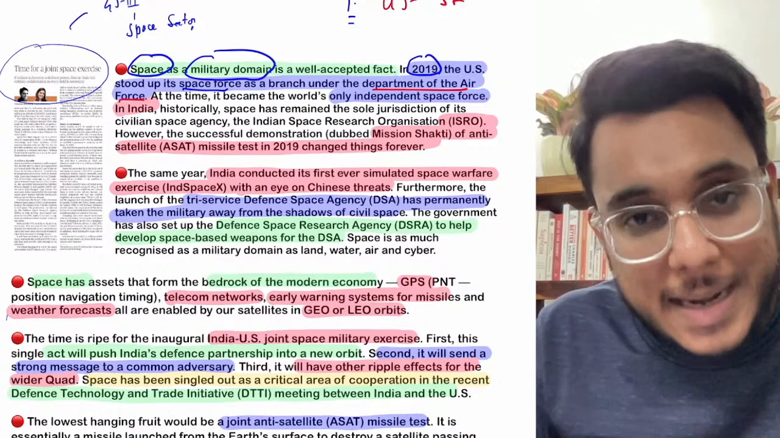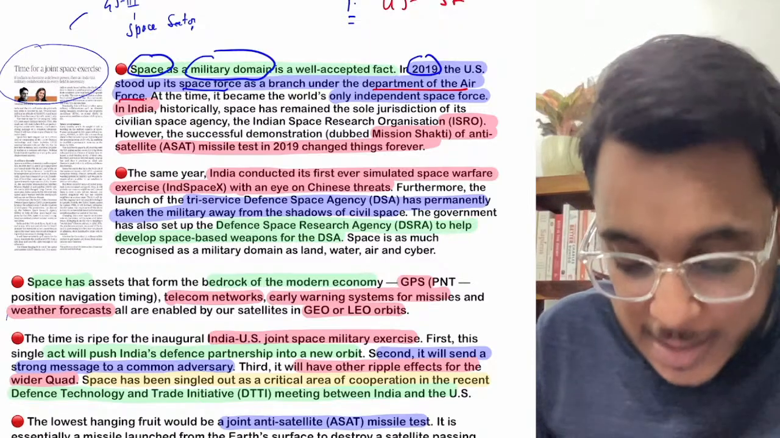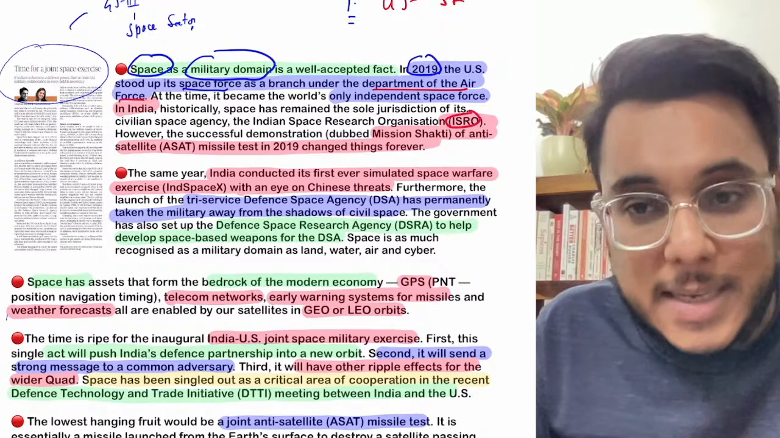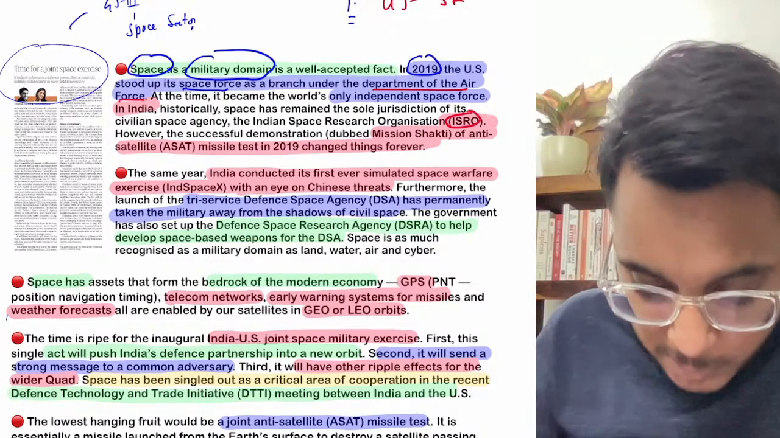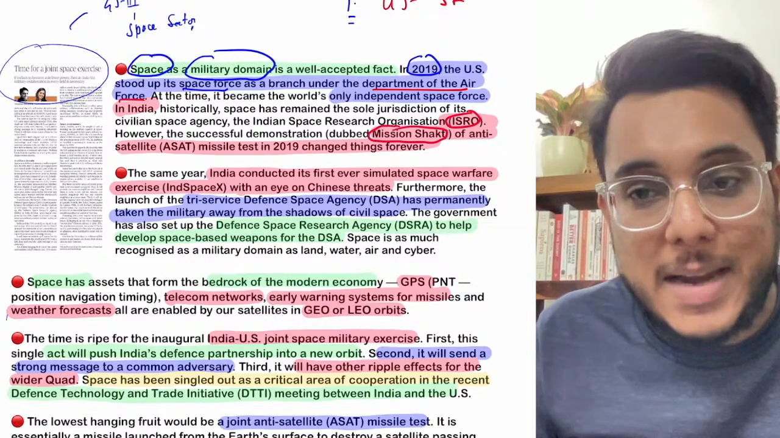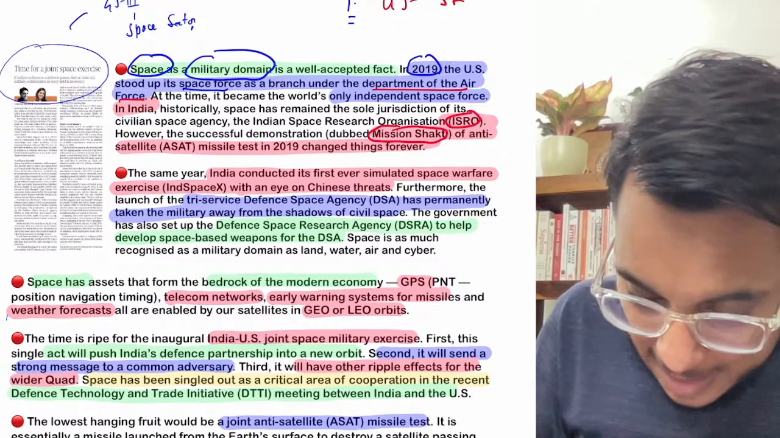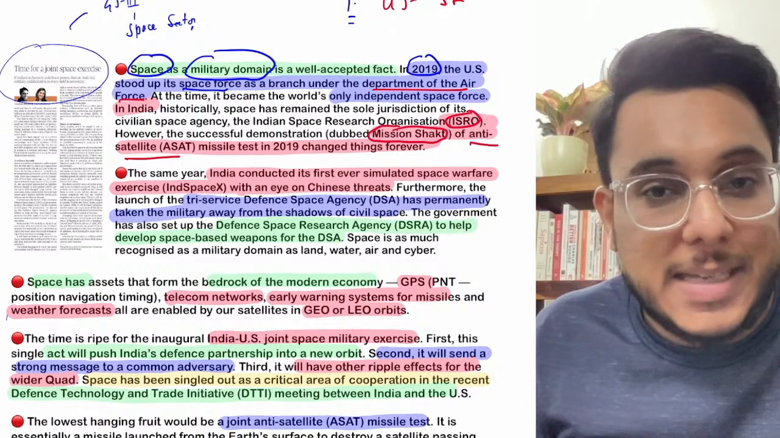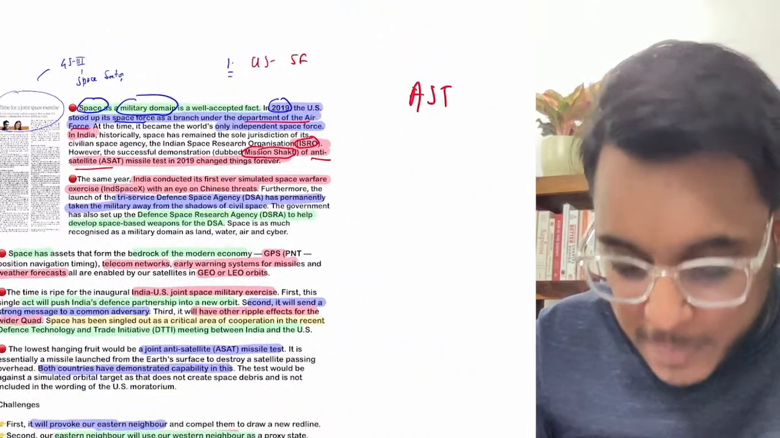Now when we talk about India, in India the space sector has been controlled by the civilian agency, that is ISRO. But in India also there have been certain developments in the past. For example, in 2019 Mission Shakti was undertaken by India. Now what is this Mission Shakti? Mission Shakti was an anti-satellite missile test. Now what are these anti-satellite missile tests?